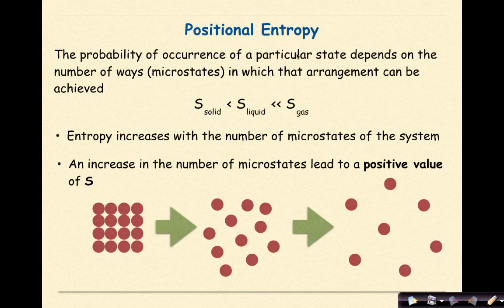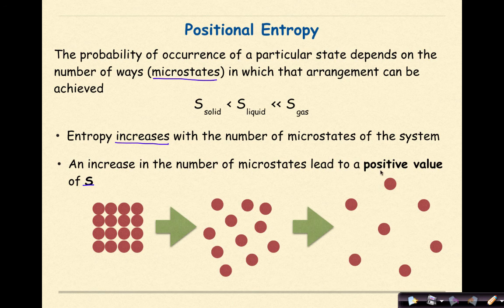Let's look at positional entropy. The probability of occurrence of a particular state depends on the number of ways or microstates in which that arrangement can be achieved. So a solid has only really one microstate, therefore a low entropy. A liquid will have a number of different microstates, so an increase in entropy. And then finally, a gas will have the highest entropy with a number of different microstates. Entropy increases with the number of microstates of the system. An increase in the number of microstates leads to a positive value of ΔS.